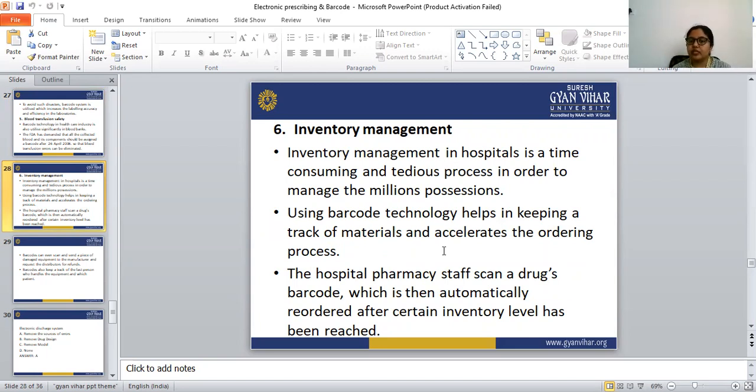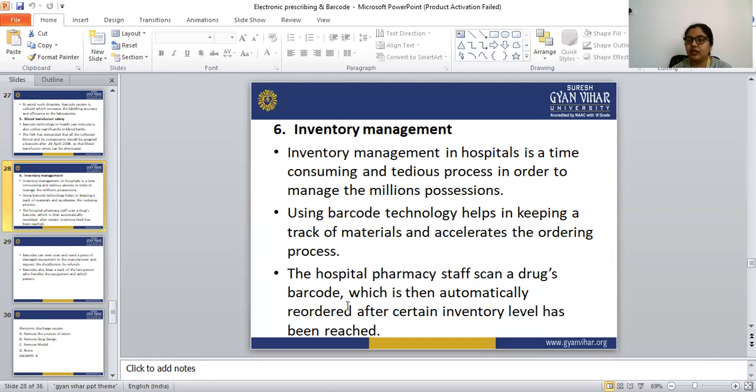The hospital pharmacy staff scan a drug's barcode, which is then automatically reordered after a certain inventory level has been reached.